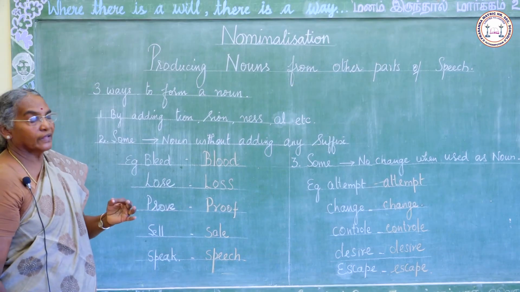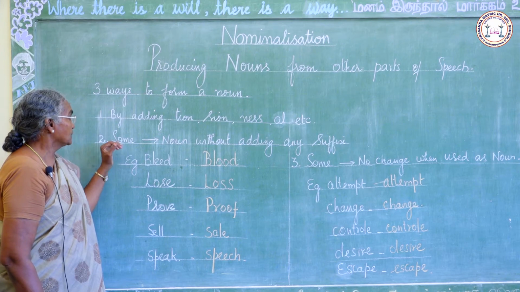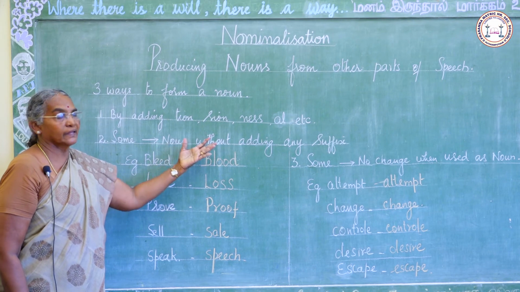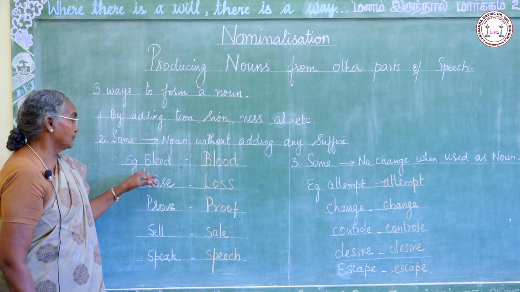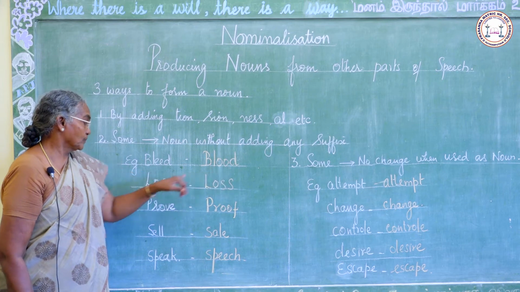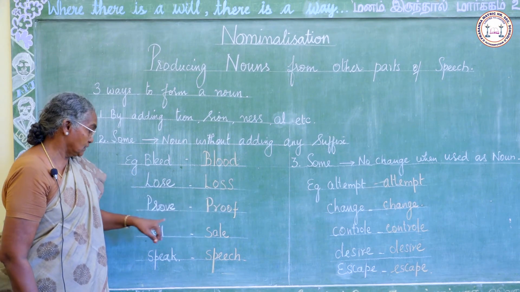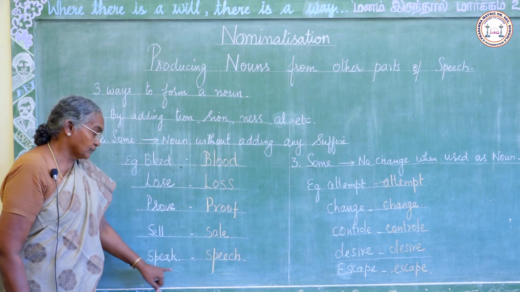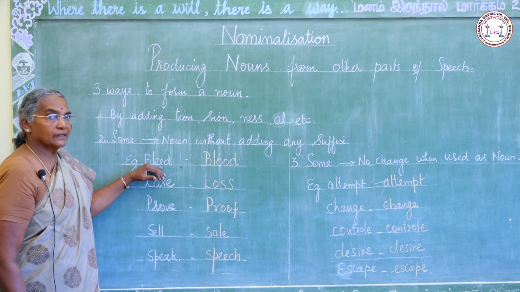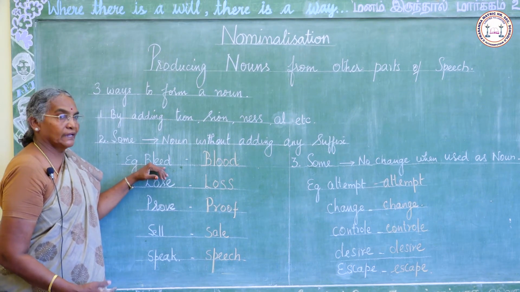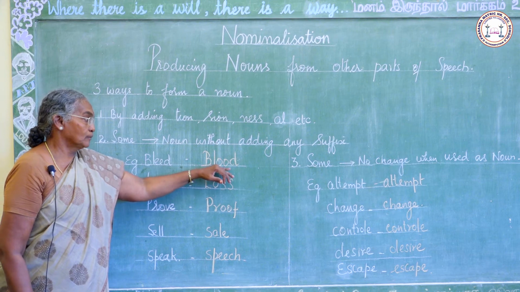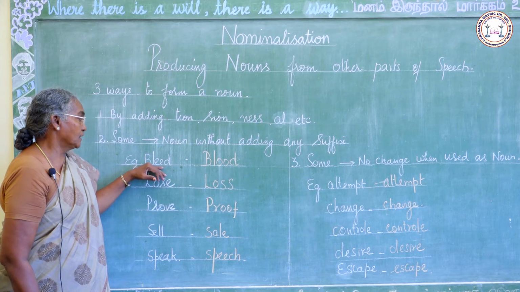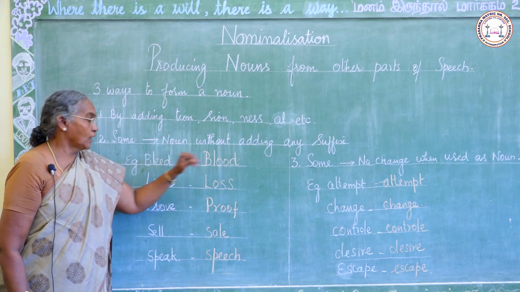The second way to form a noun is this. Some verbs can be changed into a noun without adding any suffix. For example, bleed, blood, lose, loss, prove, proof, sell, sale, speak, speech. Bleed, this is a verb. He bleeds. Blood comes from his nose. This is a noun. Bleed, verb, blood, noun.